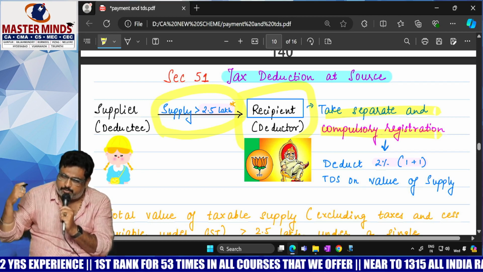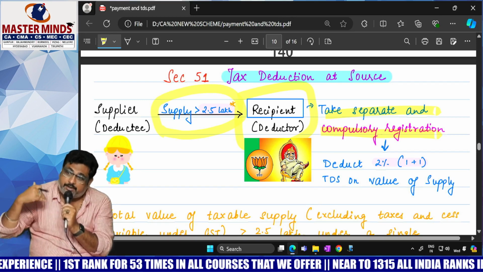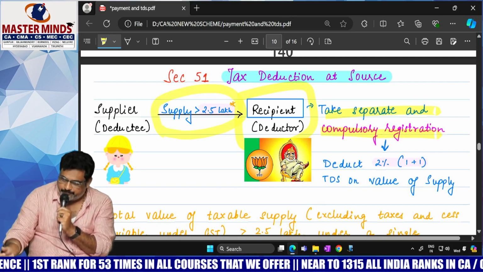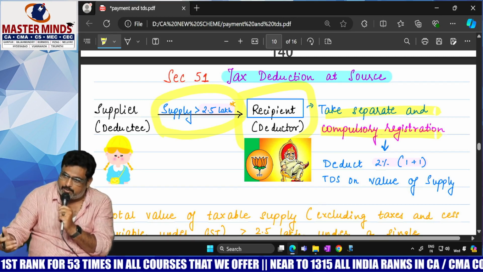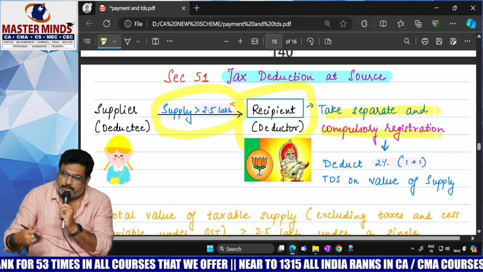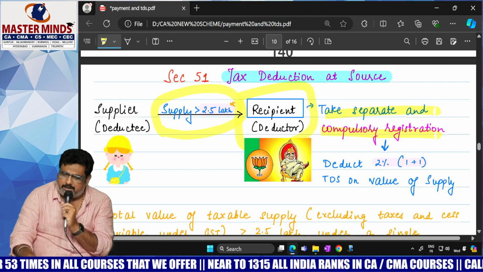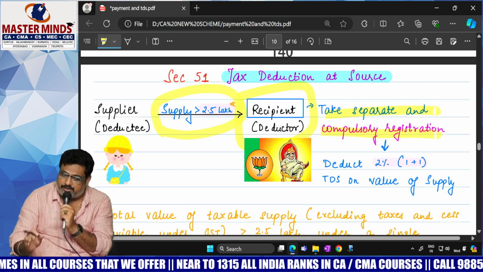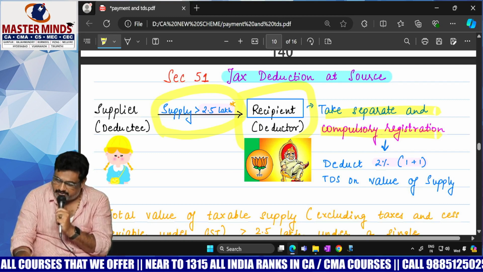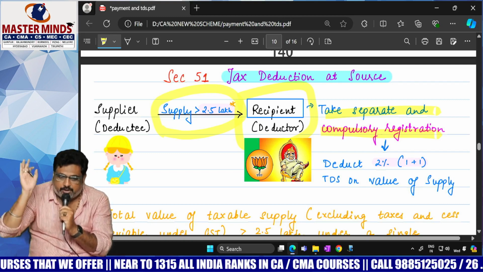These government notified agencies are known as TDS deductors, and the contractor doing the contract for the government is known as the TDS deductee. These deductors are required to take compulsory registration as per section 24.